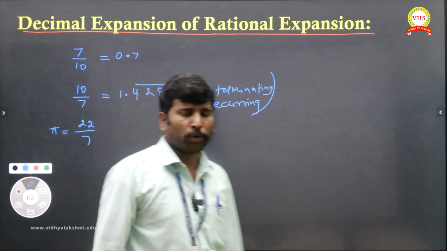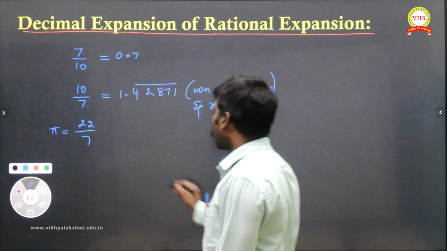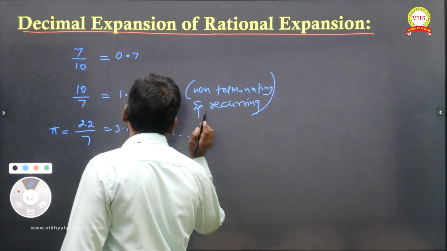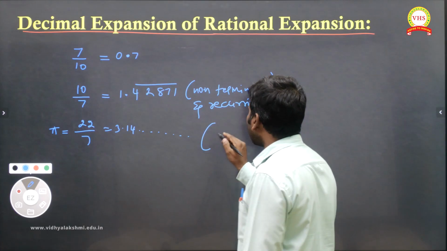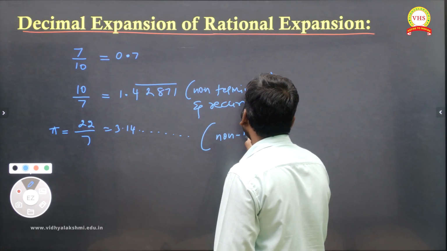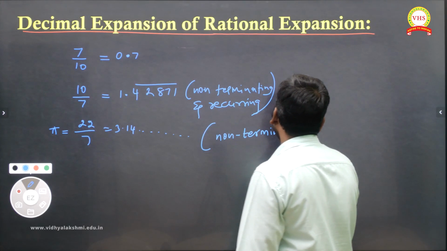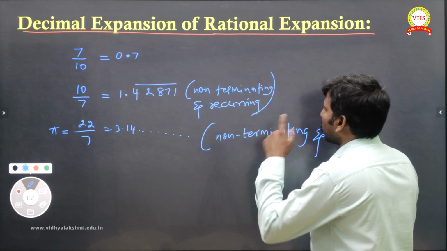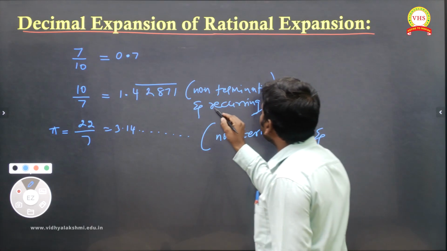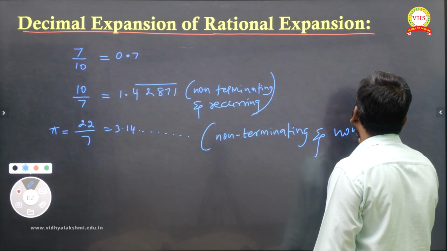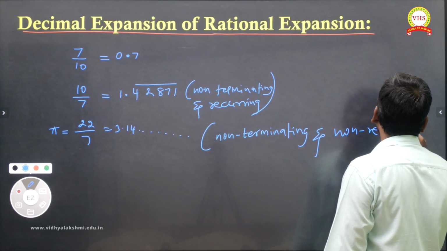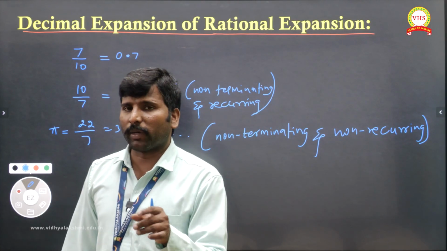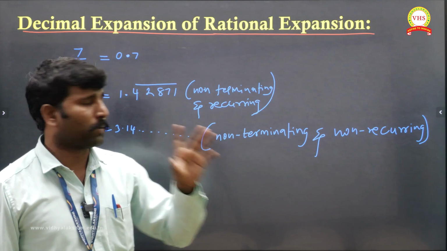Or one more number, if you take 22 divided by 7, that is called pi. Generally, pi is equal to 22 by 7. Okay, we know. So if you divide this, you will be getting 3.14 and the number never repeats. So this is called non-terminating, non-recurring, which means not repeating. Every time you will be getting different numbers. Very important basic idea if you know.